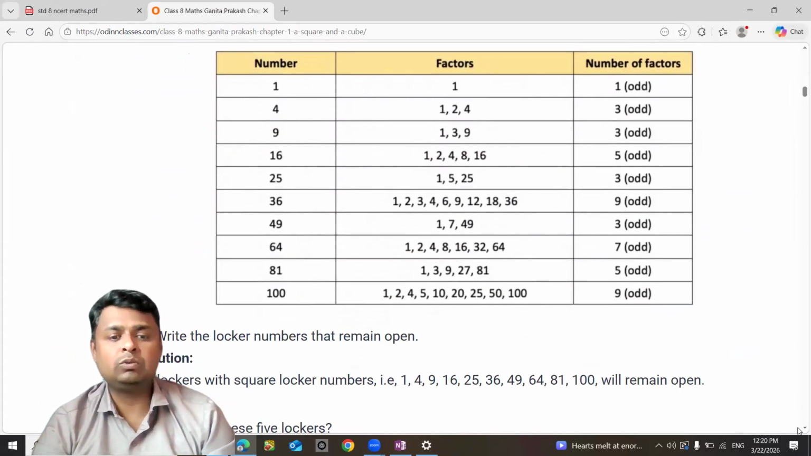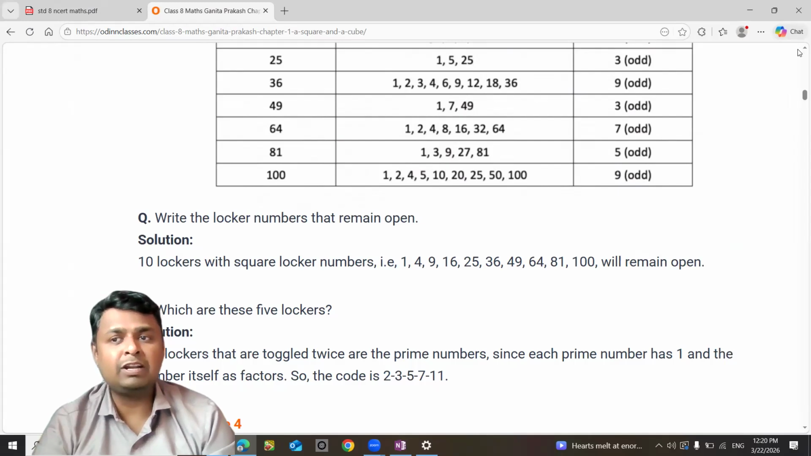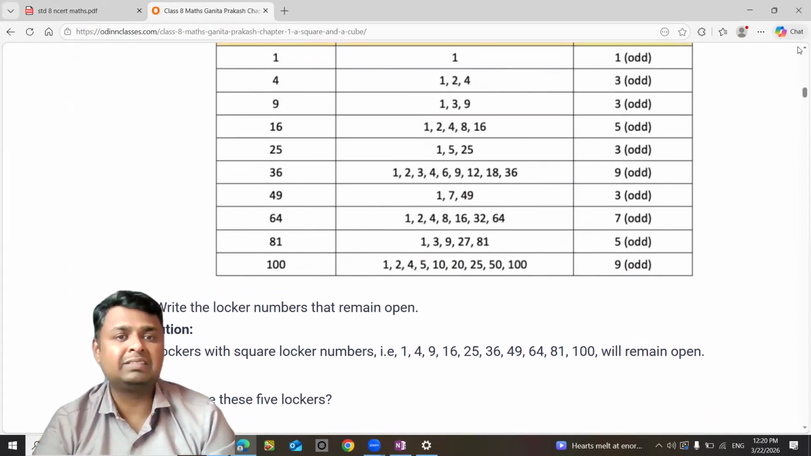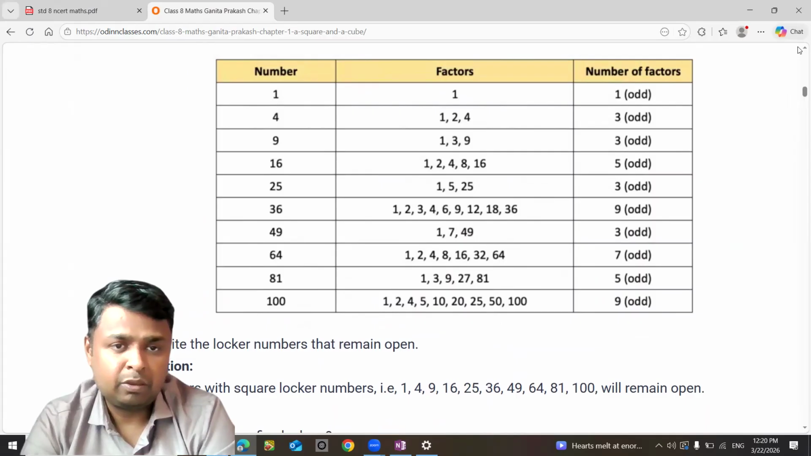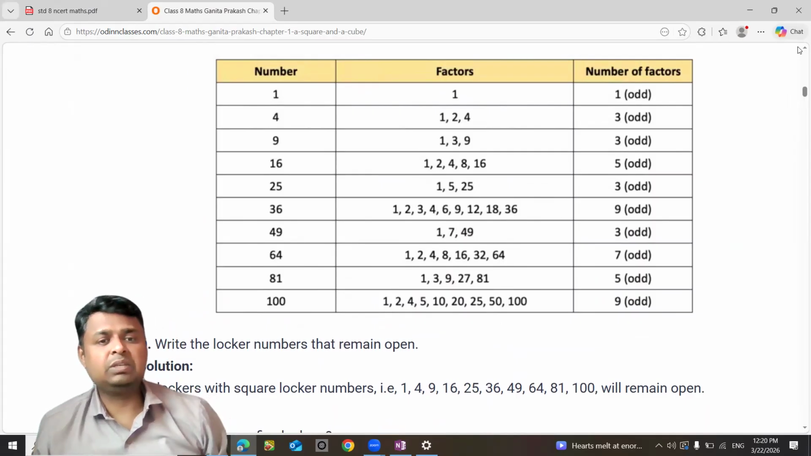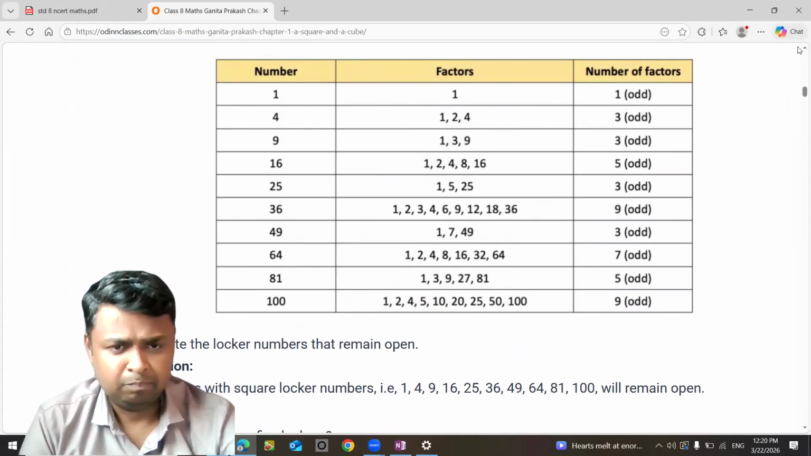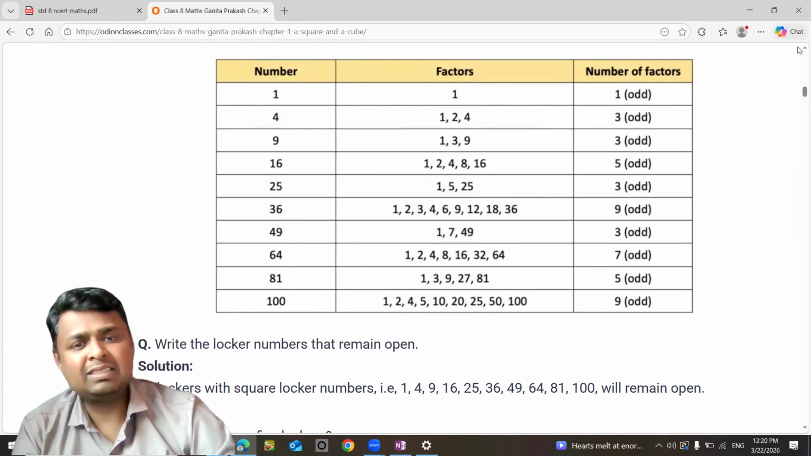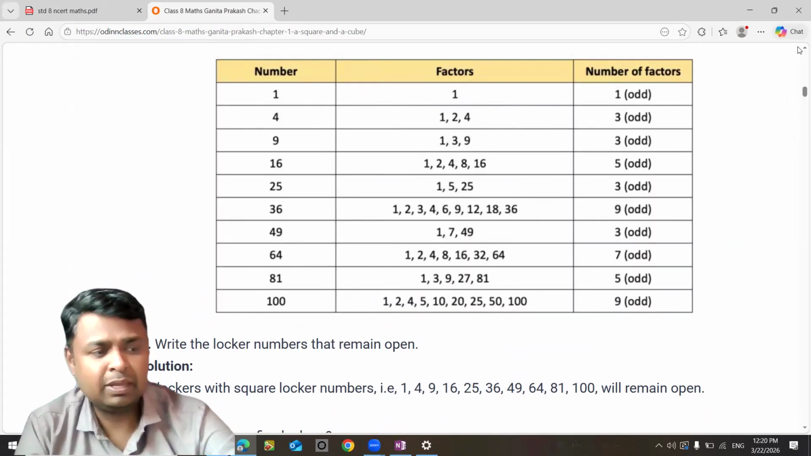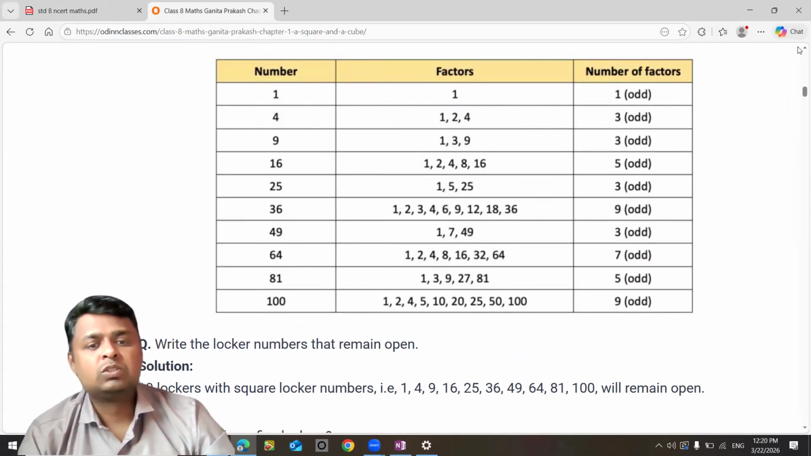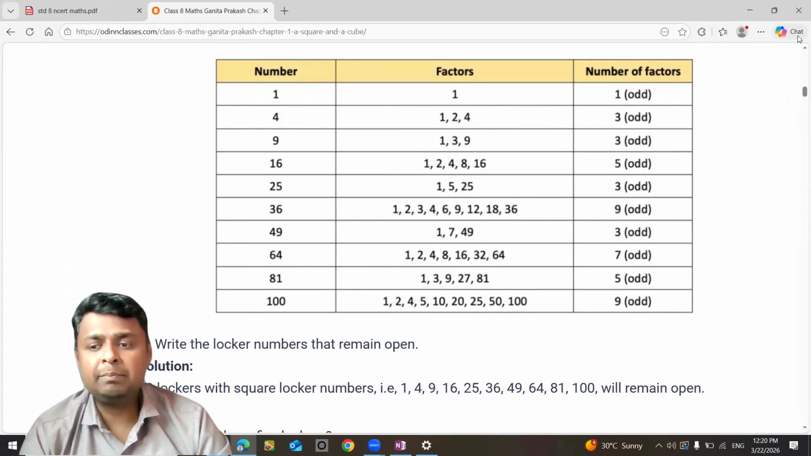So what insight do you get? There are some numbers from 1 to 100 which have an odd number of factors. These are they: 1, 4, 9, 16, 25, 36, 49, 64. You might know these are the squares of the numbers. These are perfect squares. So which locker numbers remain open is the question.